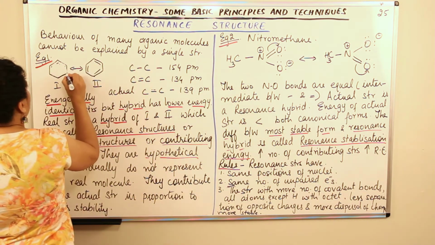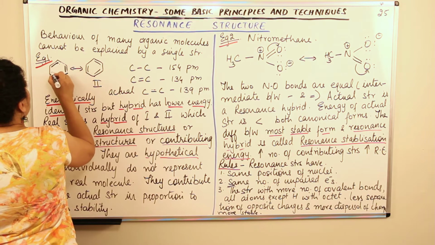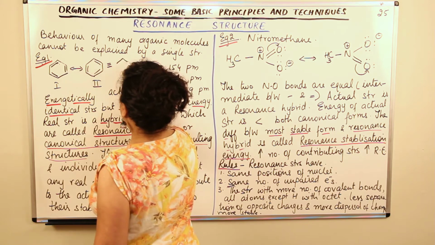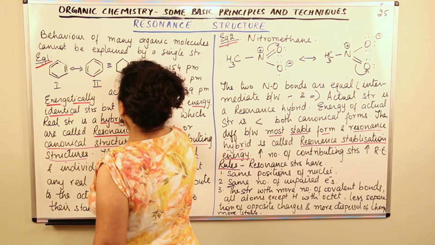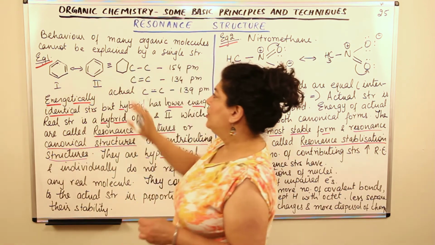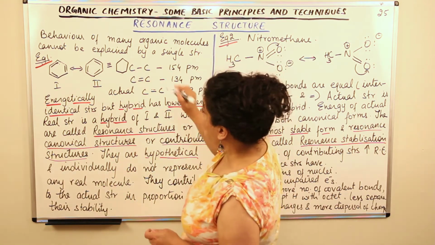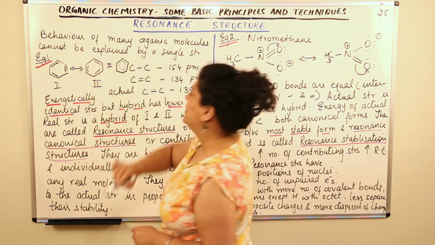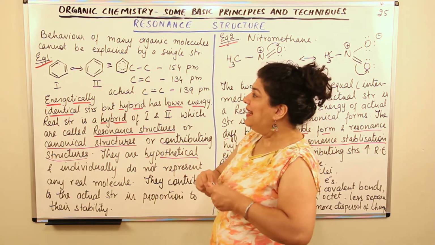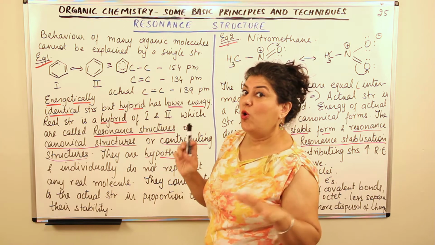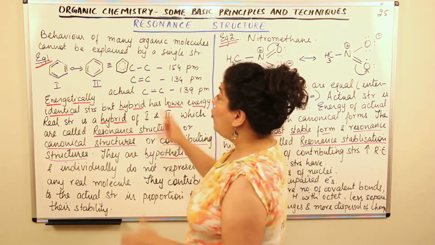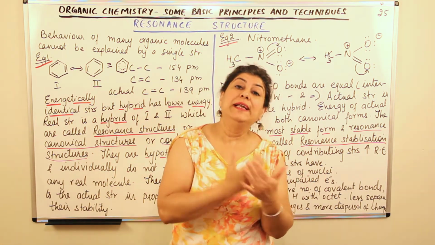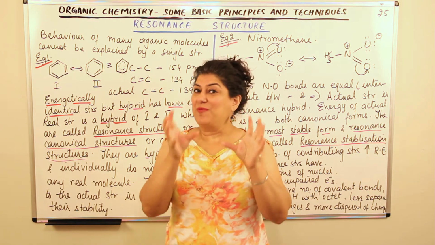So initially, we had benzene with solid bonds like this, these two structures. And as a result of this, you will get a hybrid. And the hybrid, or the actual molecule, is such that, although due to dearth of space my benzene ring is not very proportionate, all bonds are of equal length and the electrons are shown by a dotted circle. The pi electrons are equally distributed between all the bonds. Therefore, all these bonds are neither absolutely single bonds nor absolutely double bonds. They are somewhere in between.